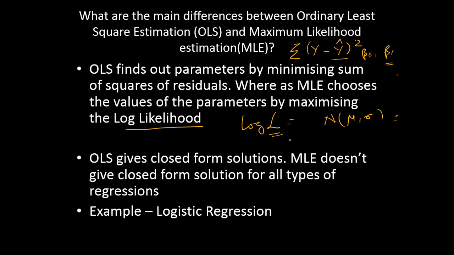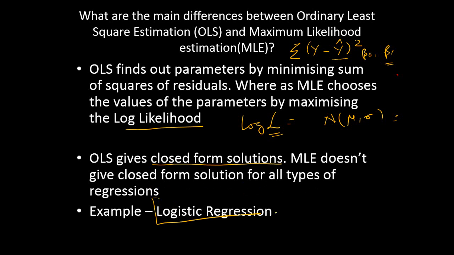So MLE is different in the sense that it doesn't use the least squares technique. Most of the time you will see that the maximum likelihood estimation converges towards the least squares estimations, particularly in the case of multiple linear regression. Least squares gives closed form solutions. That means you always get an exact solution for your optimization problem, whereas MLE doesn't give a closed form solution for all types of regressions.